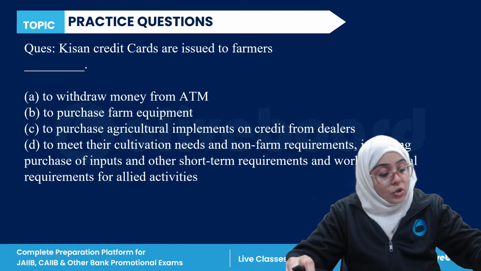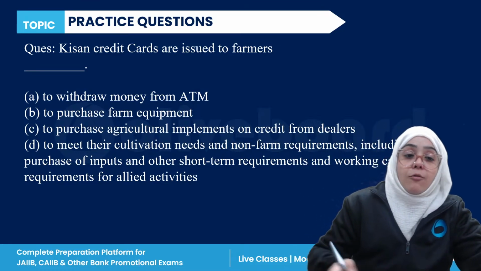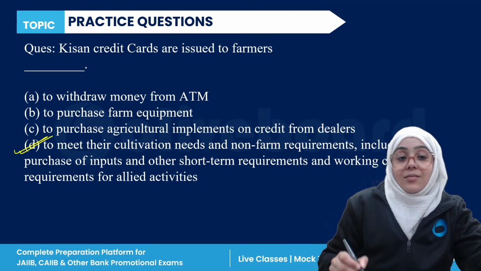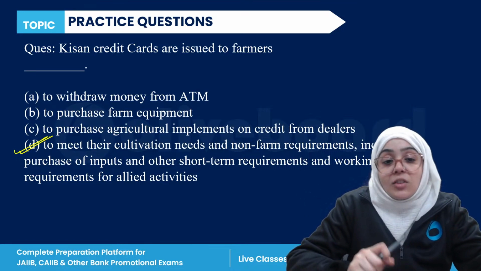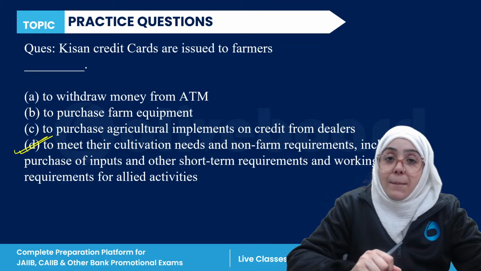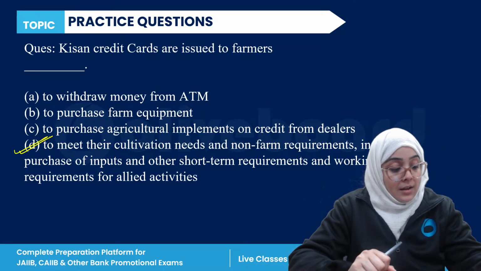Everyone please answer this question. So if we talk about the Kisan credit card, it is issued to the farmer for this. D is the correct answer: to meet their cultivation needs, non-farm requirements, including the purchase of inputs and other short-term requirements, working capital requirements, and the allied activities. Clear? Done?